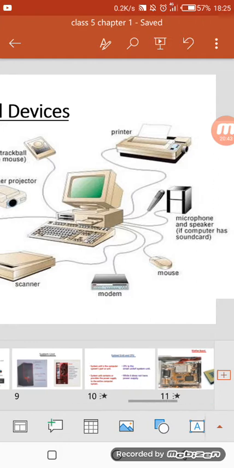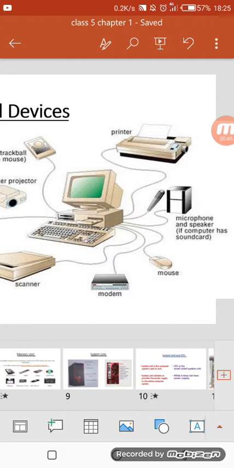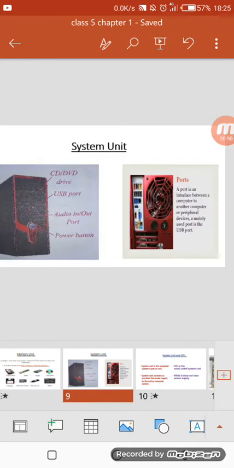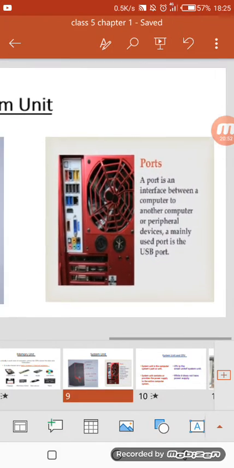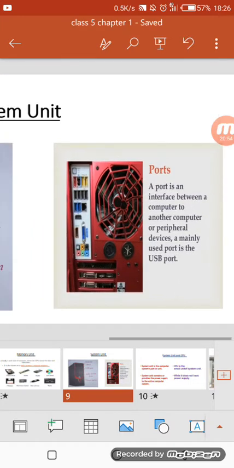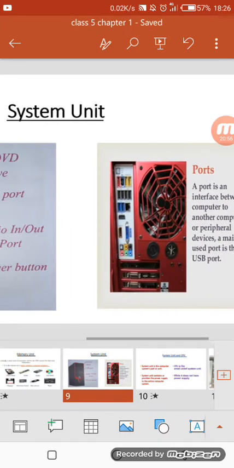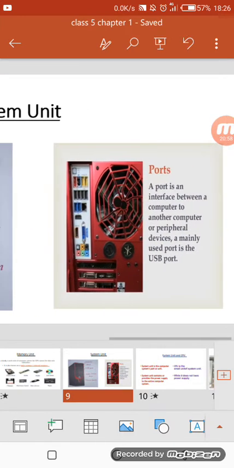And we have already seen where our devices will be connected in our system unit, on the back side of it. Here are the connection sockets. Here we will attach USB ports. If I disconnect, there is an example given in your book.